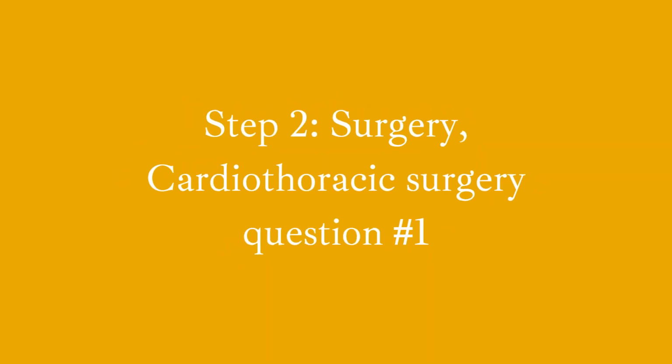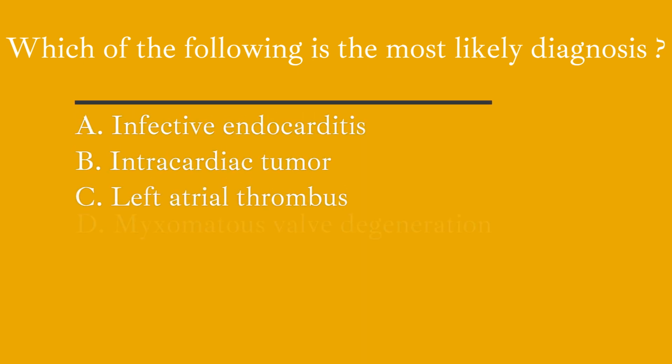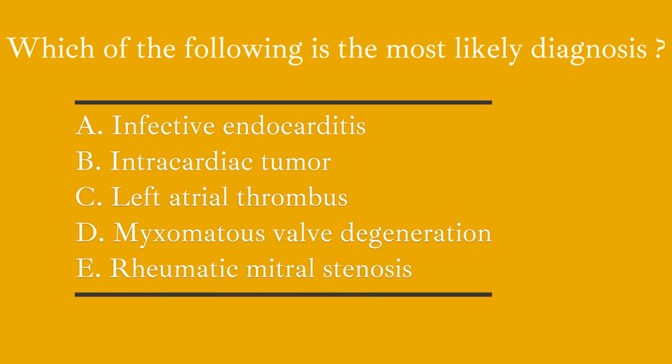Today, we're diving into Step 2, Surgery, focusing on cardiothoracic surgery. Let's get started with question number 1. For the following case, which of the following is the most likely diagnosis? A. Infective endocarditis. B. Intracardiac tumor. C. Left atrial thrombus. D. Myxomatous valve degeneration. E. Rheumatic mitral stenosis.